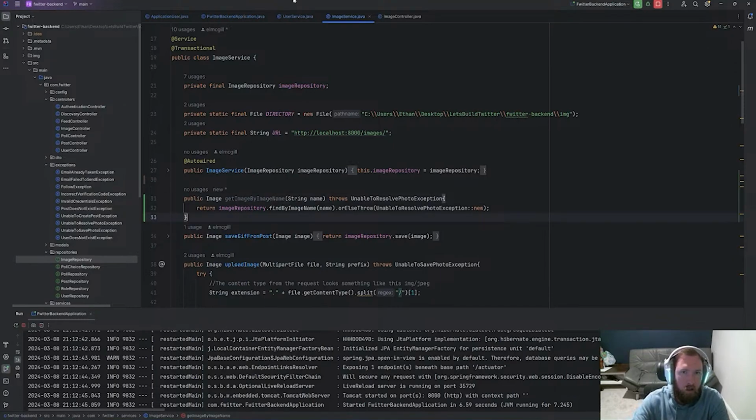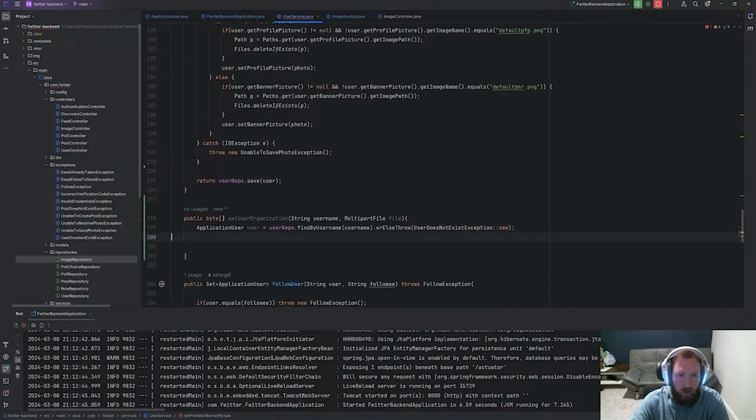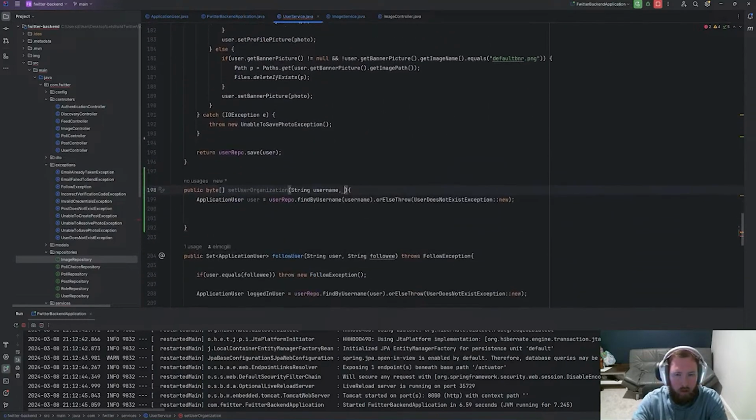So let's go ahead and come back into user service. And inside user service, whenever we set user organization, we need the name of the organization, right? We should almost have an image controller endpoint to create it. So maybe what we can do is we'll have the multi-part file be optional, and if it's null, we just won't use it, right? So for set user organization, we'll have the username, the multi-part file, I forgot what this was called already, MultipartFile file, and then we'll have a string org name.